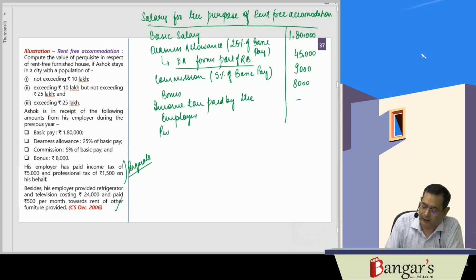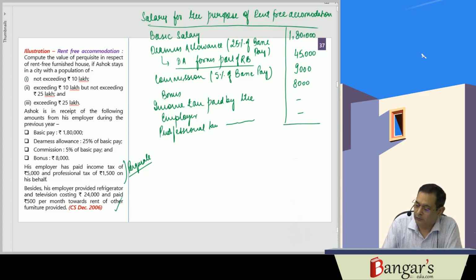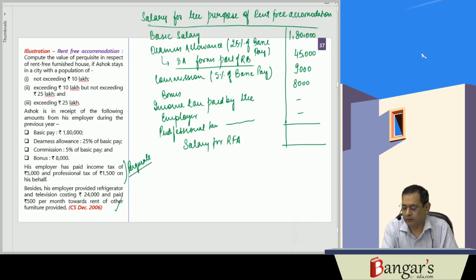Professional tax paid by the employer on behalf of the employee will also not be included, as we are calculating the salary for valuation of rent-free accommodation. This is the salary for rent-free accommodation. Now here it is 1,80,000 plus 45,000 plus 9,000 plus 8,000, that is 2,42,000.